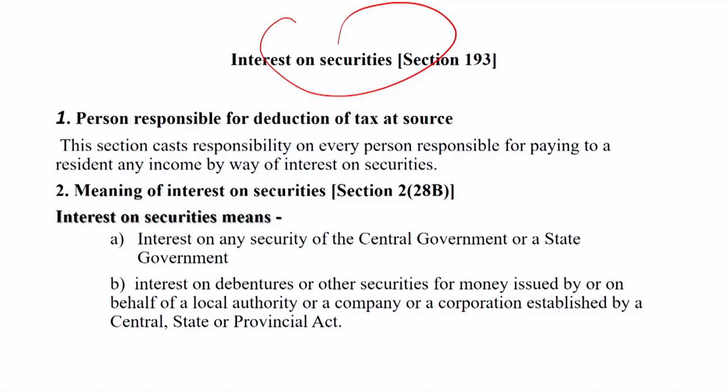Dear students, person responsible for deduction of tax at source. Section 193 casts responsibility on every person responsible for paying to a resident any income by way of interest on securities. Dear students, the meaning of interest on securities is given under section 2, sub-section 28B.